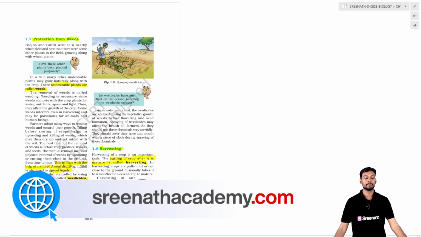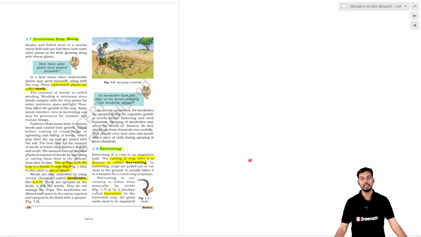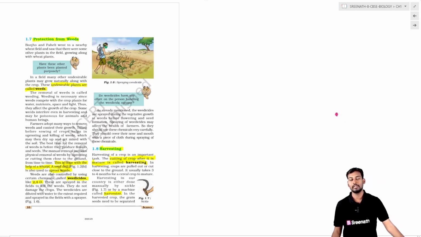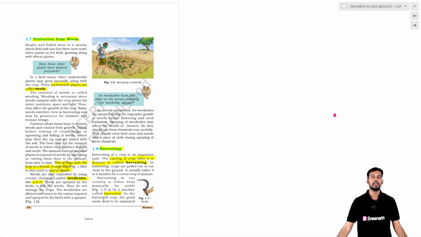And coming to the weedicides, they are available in the markets in different ranges. And the next topic is harvesting. Basically, when the maturation of the crop is complete and it reaches a certain age and a certain time, the completion of the crop is decided with the harvesting of the crop, depending upon what kind of plantation it is.